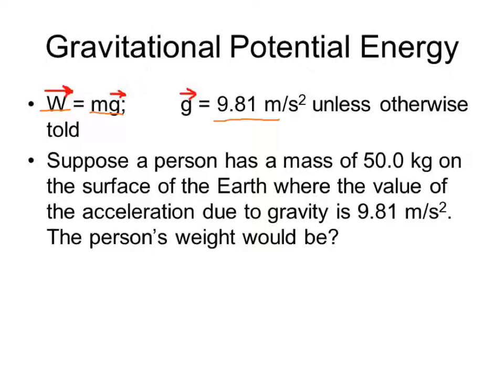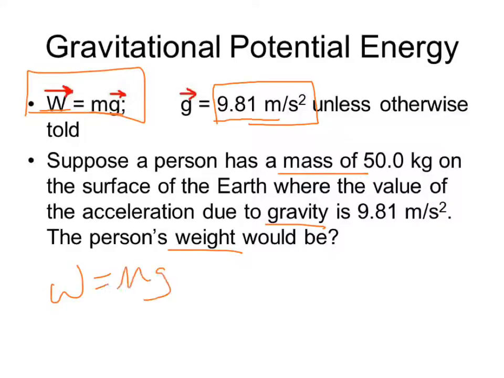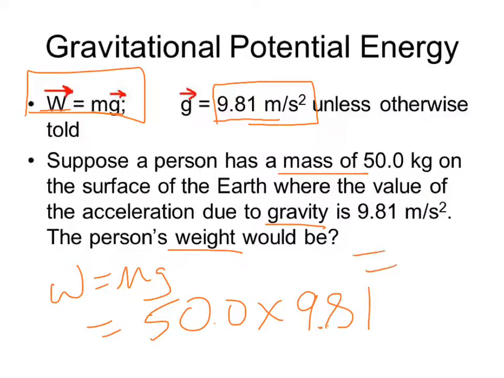So when you're doing calculations and you have to find gravity, you're not always going to be given that within a question. You know now that it is 9.81 meters per second squared. So let's do a quick little calculation here. Suppose a person has a mass of 50 kg on the surface of the Earth, where the value of acceleration due to gravity is 9.81 meters per second squared. That person's weight would be, well, what do you want? Do you want weight? What do you have? You have gravity and you have a mass. We have our formula right here. We know that weight equals mg. Therefore, we know 50.0 times 9.81, and that would equal